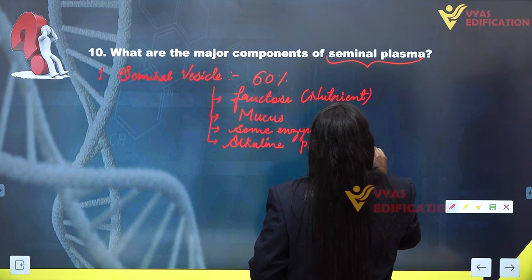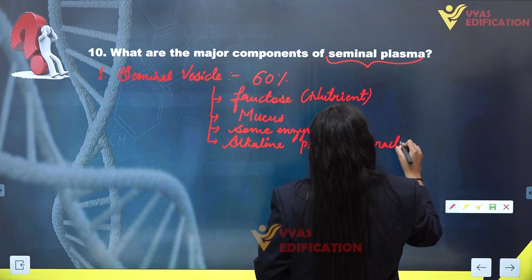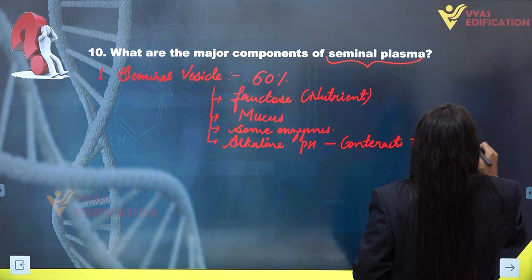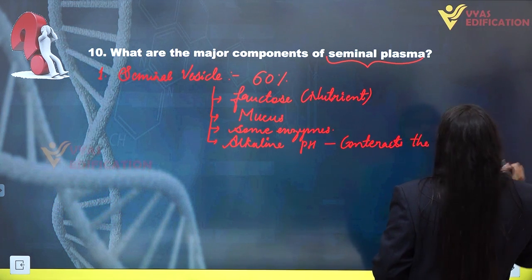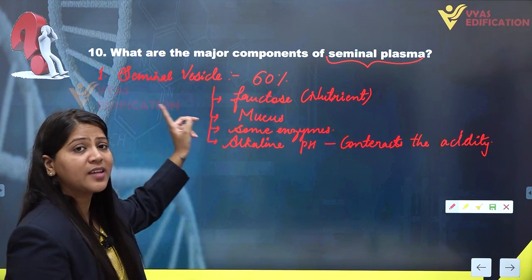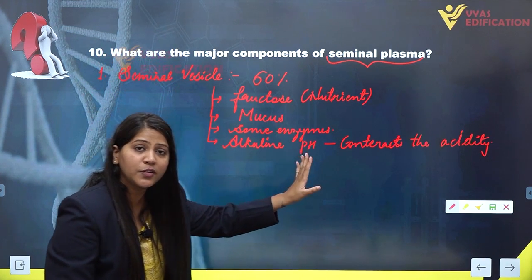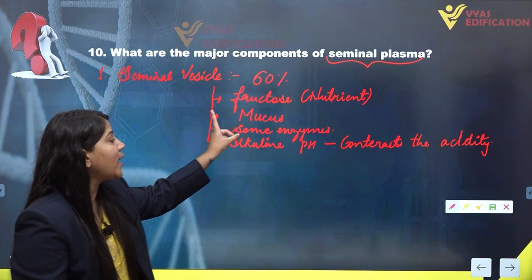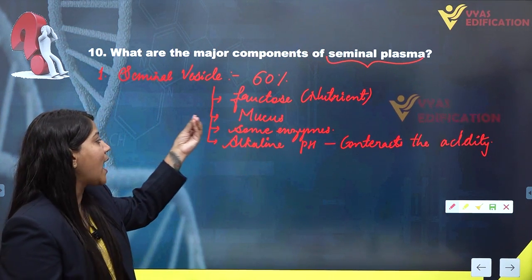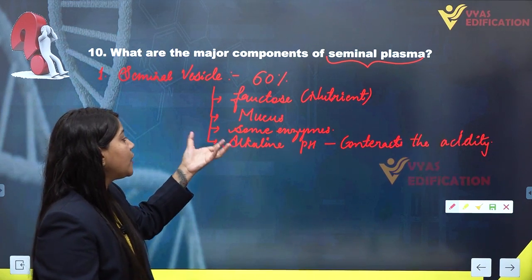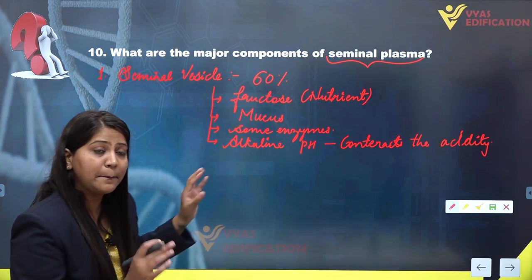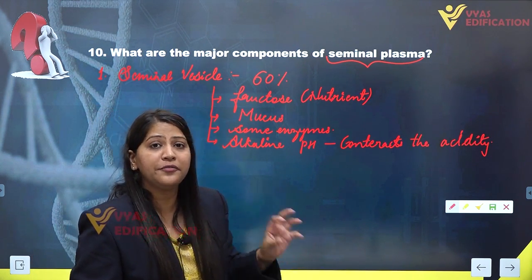which counteracts the acidity in the male urethra as well as in the vagina of a female. So this is the contribution coming from the seminal vesicle. It contributes about 60% of the seminal plasma. It provides fructose, a nutrient, some mucus and certain enzymes, and also alkaline pH, which counteracts the acidity in the male urethra as well as in the vagina of a female.